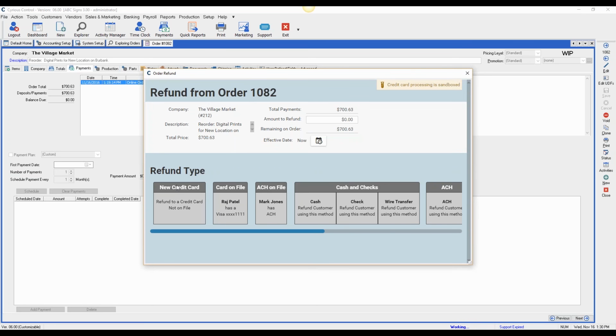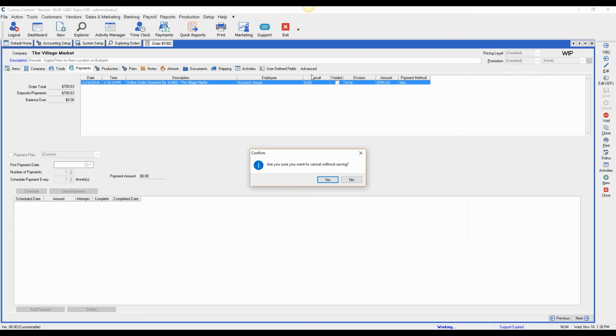And whenever 6.0 is released, that's going to change some because you'll have the ability to save the token for this credit card. We're moving to a tokenization system with credit cards so that the actual credit card isn't stored in the control database. A token, which is kind of just a fake number, really, but it corresponds to your credit card. You'll be able to come here and save the credit card that was used.